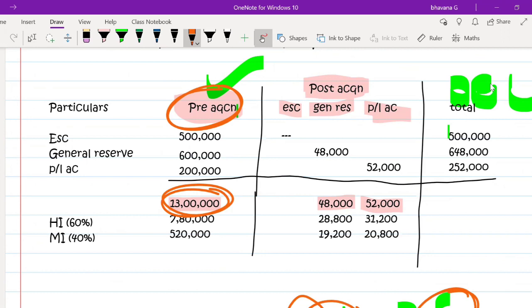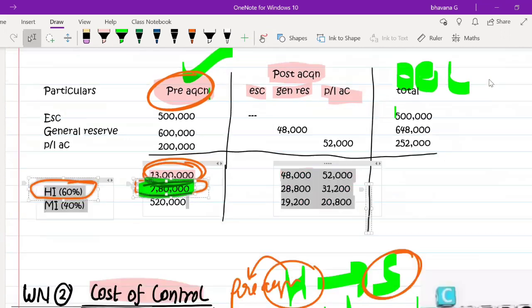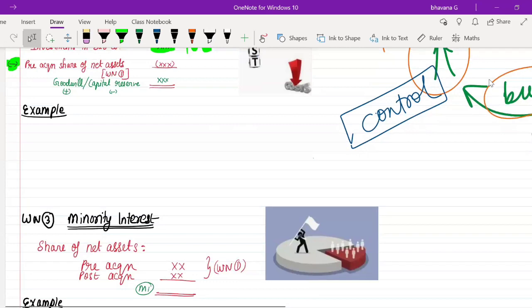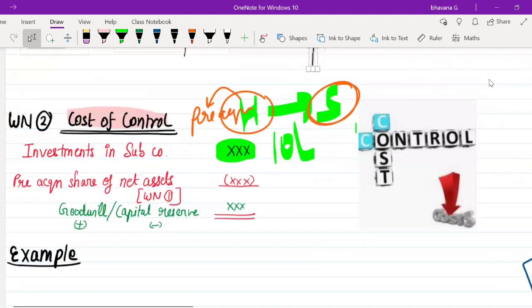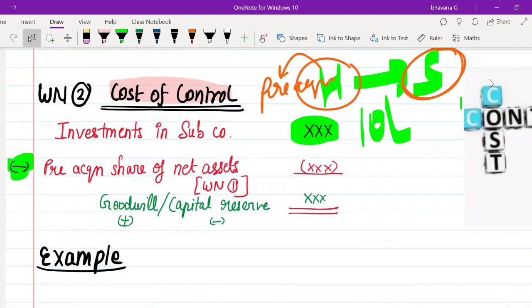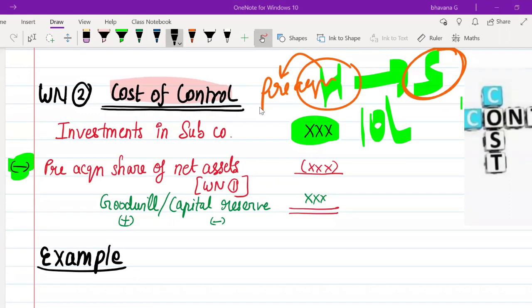After this date of acquisition only, it became a holding company. But still, we give a share to the holding company, that is 7,80,000 rupees. We have given a share to the holding company, right? So what happens, even though the holding company has paid 10 lakh rupees to get the subsidiary company shares, it is getting an advantage of 7 lakh 80,000.